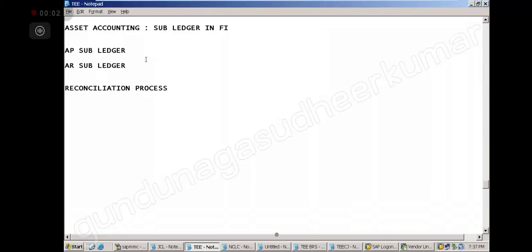Now today we are talking about the AA subledger, that is asset accounting subledger. Whenever I talk about a subledger, reconciliation becomes important, right? So when I talk about the reconciliation process, this AP subledger is connected to sundry creditors. You know that. Sundry creditors reconciliation GLA.